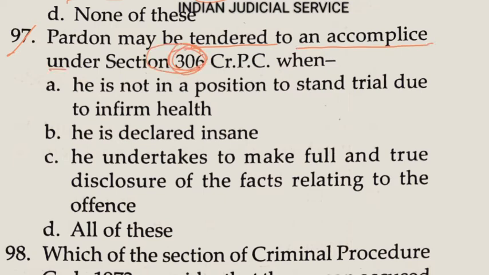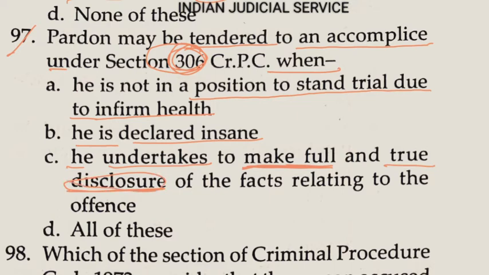Now question number 97. The pardon may be tendered to an accomplice under section 306. This is very important here. Option A, when he is not in a position to stand trial due to infirm health. Option B, he is declared insane. Option C, he undertakes to make full and true disclosure of the facts relating to the offense. Option D, all of this. Clearly, the answer here is option C.